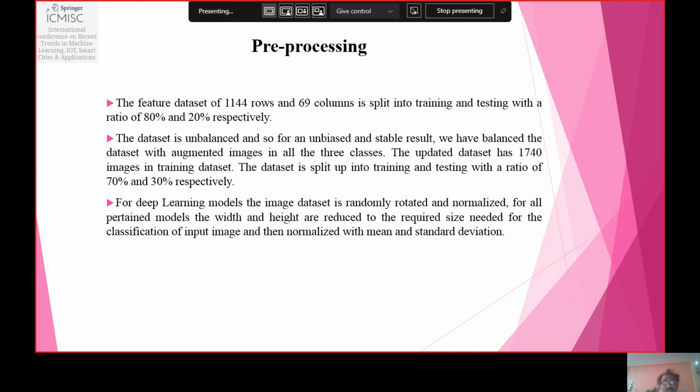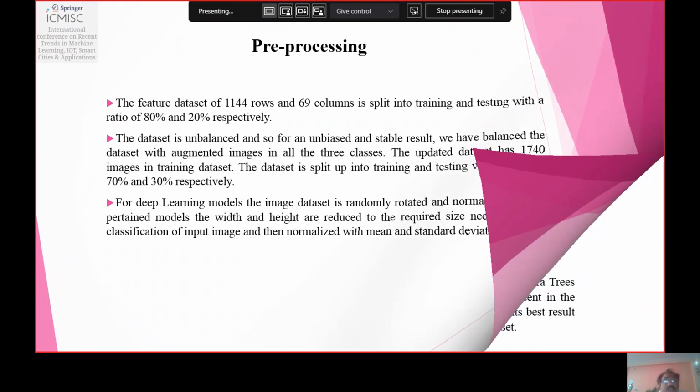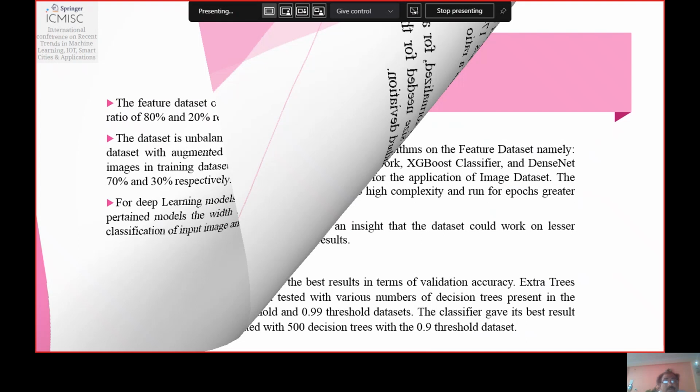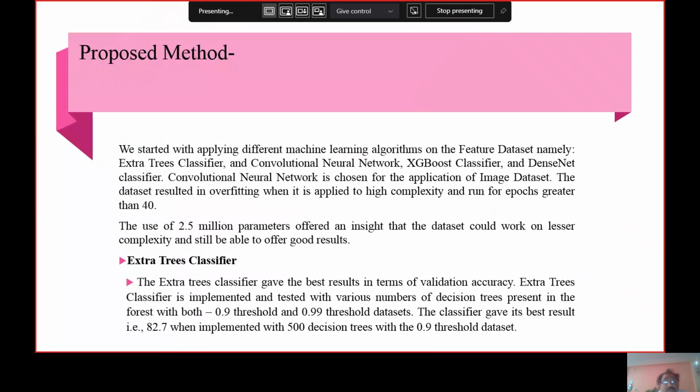For the deep learning model, the image dataset is randomly rotated and normalized. For all pretrained models, the width and height are reduced to the size needed for the classification of input images, and then normalized with the mean and standard deviation. In this way, we can pre-process our dataset before implementing the convolutional neural network. And this is our proposed model.